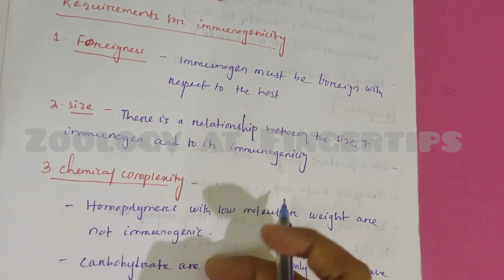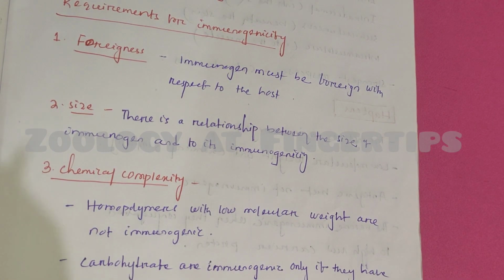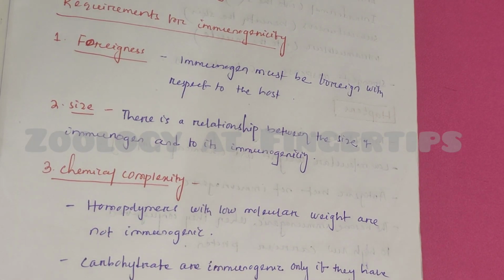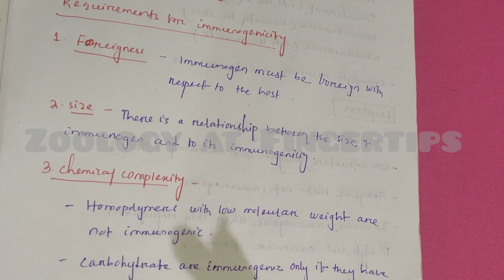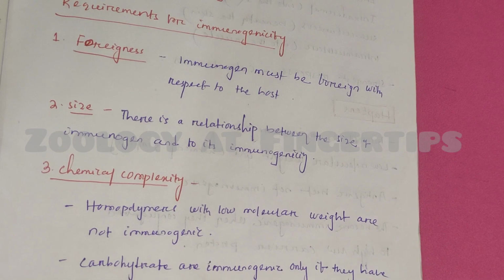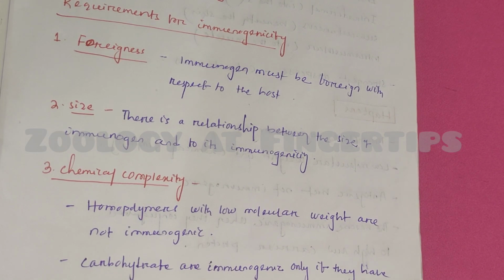And next one is size. There is a certain size required for immunogenicity. Various substances with low molecular weight cannot act as immunogen. For example, low molecular weight proteins like insulin and oxytocin are not immunogenic. High molecular weight proteins like albumin are immunogenic. So molecular weight is most important for immunogenicity.